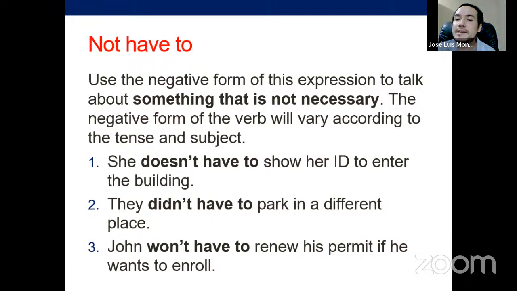So she doesn't have to show her ID to enter the building. It's not necessary. She can do it if she wants. It's not necessary and it's not prohibited, right? It's not like if she shows her ID, she's not going to be able to enter that place. So again, the logic is very basic, it's not necessary.